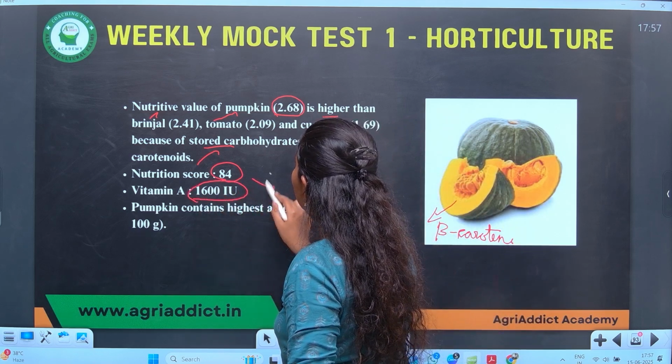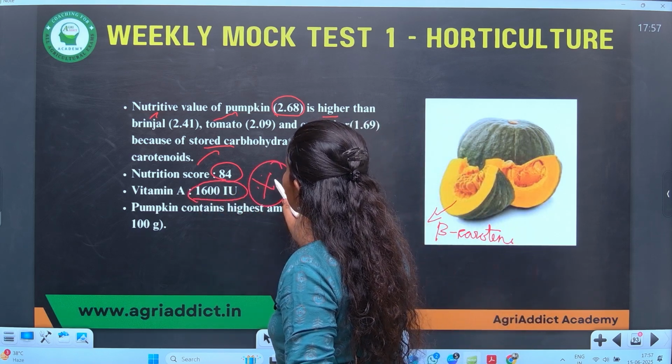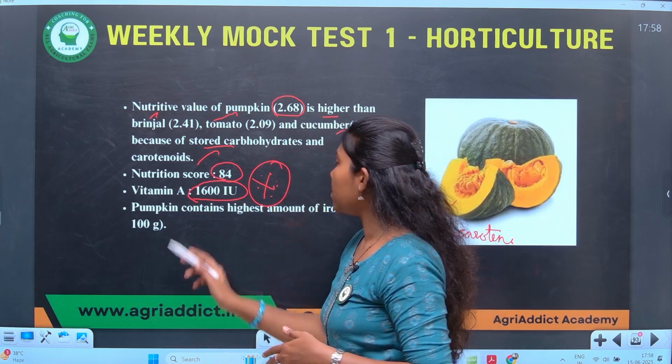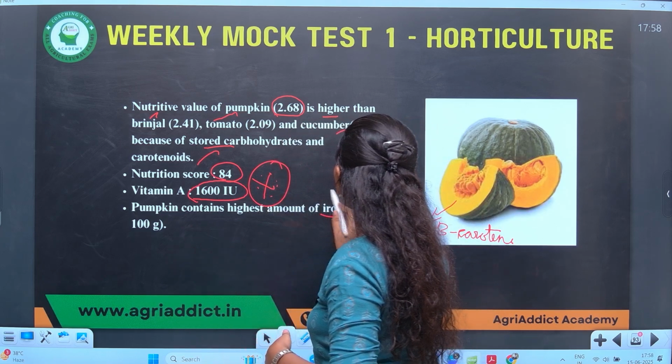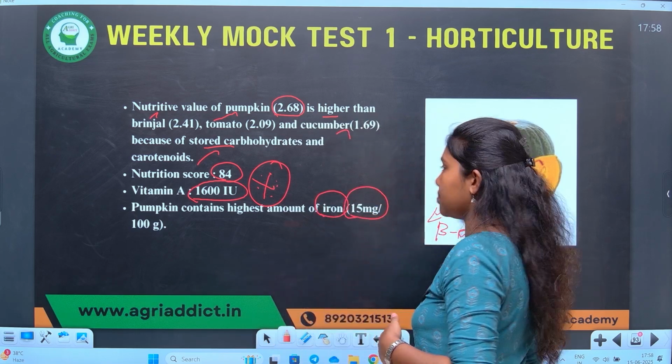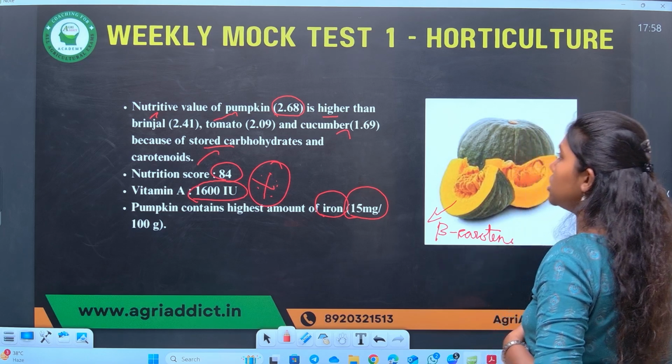It is an important point, please note it. Vitamin A content in pumpkin is 1600 IU. Pumpkin contains highest amount of iron, which is 15 milligram per 100 gram. Go to the next question.